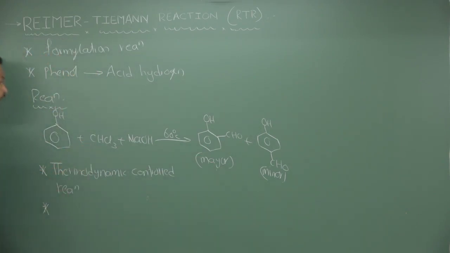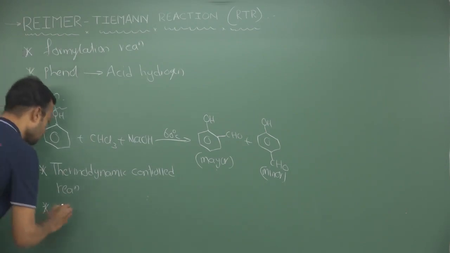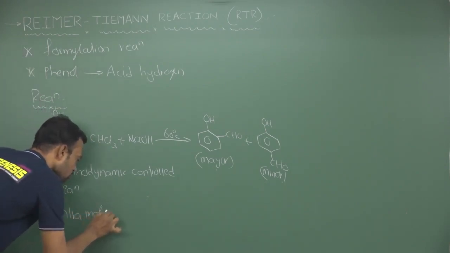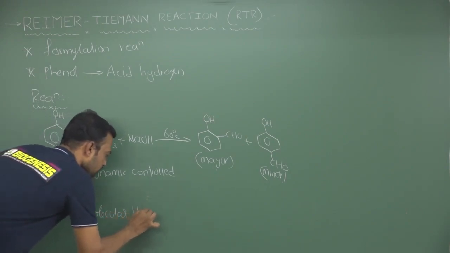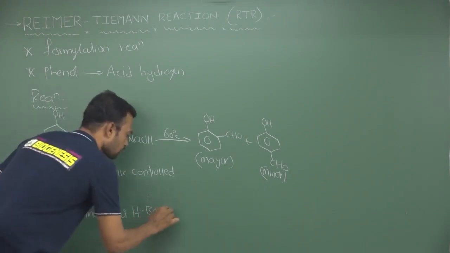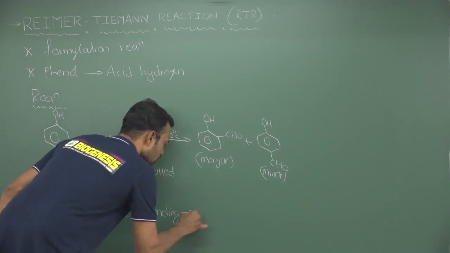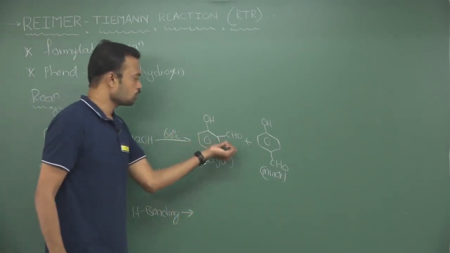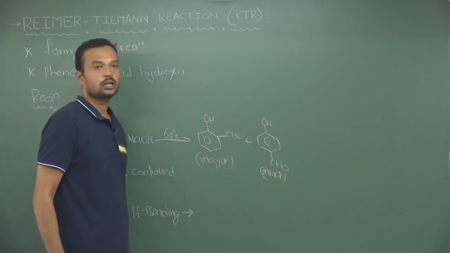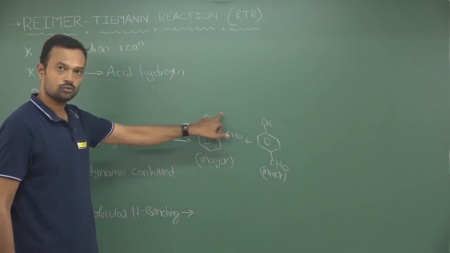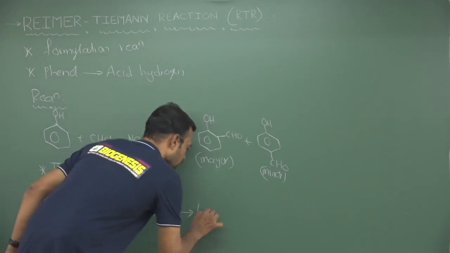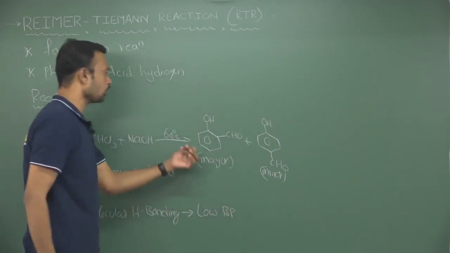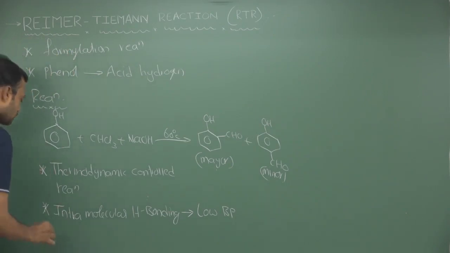So, if you are saying ortho is major, that can be identified by two specific methods here. So, we can expect intramolecular hydrogen bonding. See, we can expect intramolecular hydrogen bonding. So, that is the reason why ortho is more stable. Why? Because we are getting hydrogen bonding within the molecule. Due to this, a low boiling point is expected. So, a low boiling point is there for the ortho isomer, which can be extracted very easily.